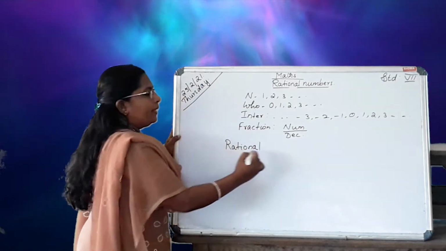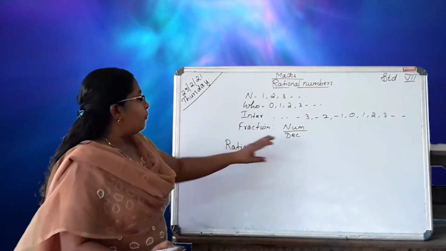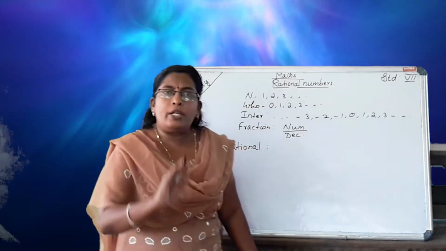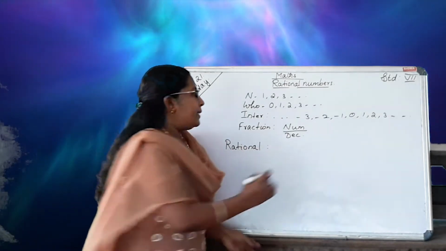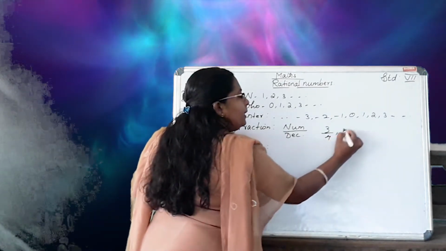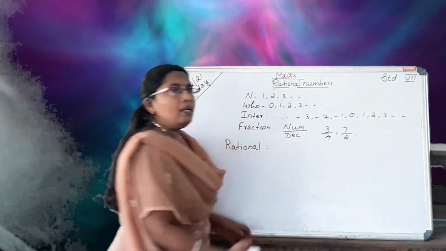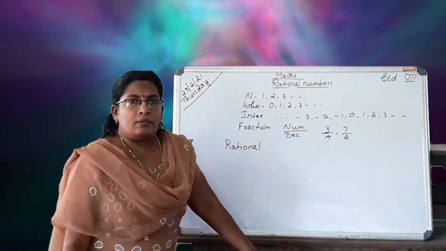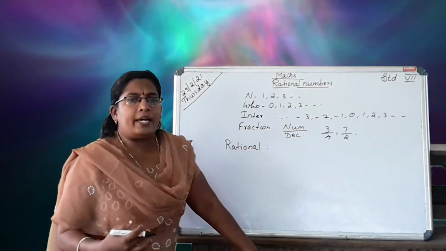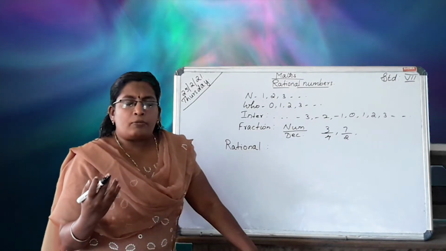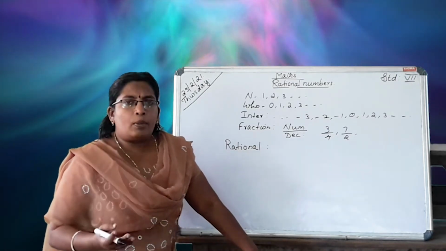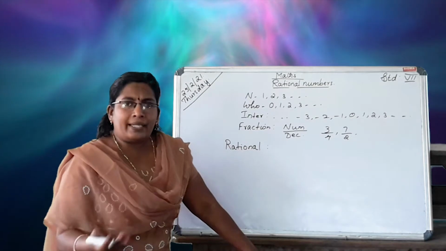That is our topic. In fraction, there are only positive numbers. That is 3/4, 7/2. These are fractions. Then different types of fraction are there. What are the types of fractions? Proper fraction, improper fraction, mixed fraction, like that.